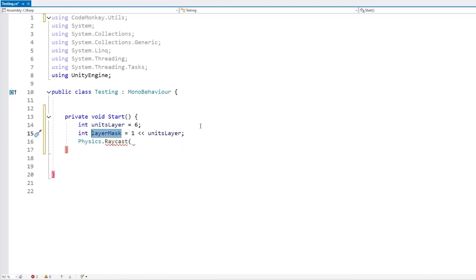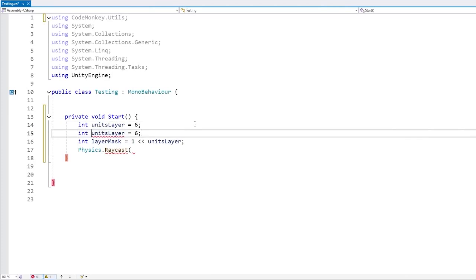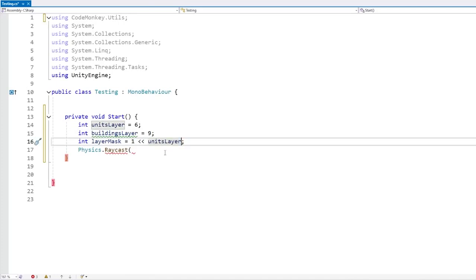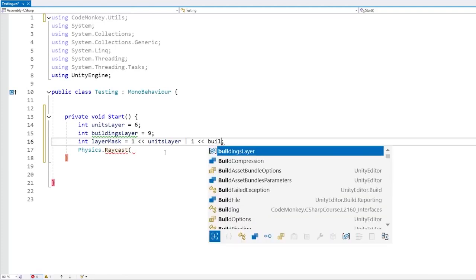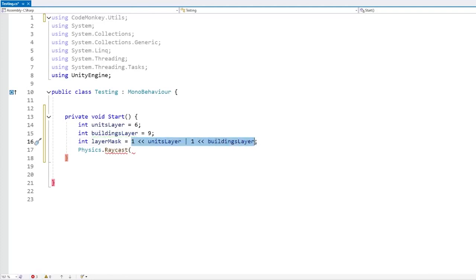Or for example, if you want to hit units and buildings, let's say we have another int for the buildings layer, and this one is on layer 9. We can bit shift this one to the left, and then do an OR operation with 1 bit shifted to the left by the buildings layer. Again, basically it makes 1 when either of them is 1, so it essentially combines 2 layers. And doing so, this layer mask would then hit things on the units and or the buildings layer.